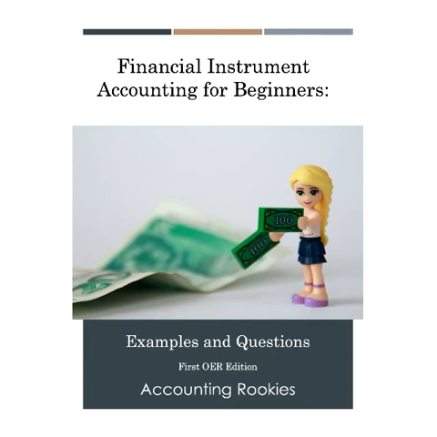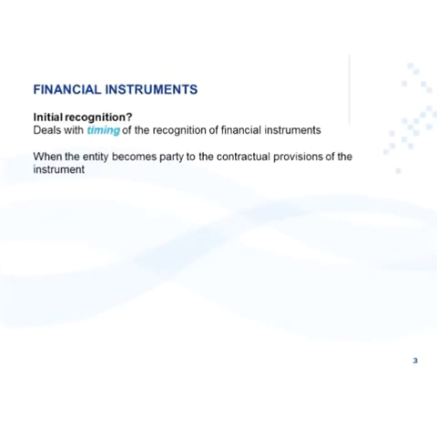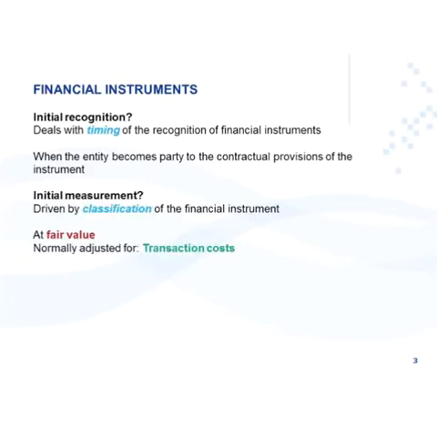IFRS 9 financial instruments, financial assets, classification, initial recognition, measurement, and derecognition. The initial recognition of financial instruments deals with the timing of the recognition of the instrument. Financial instruments are initially recognized when the entity becomes party to the contractual provisions of the instruments.